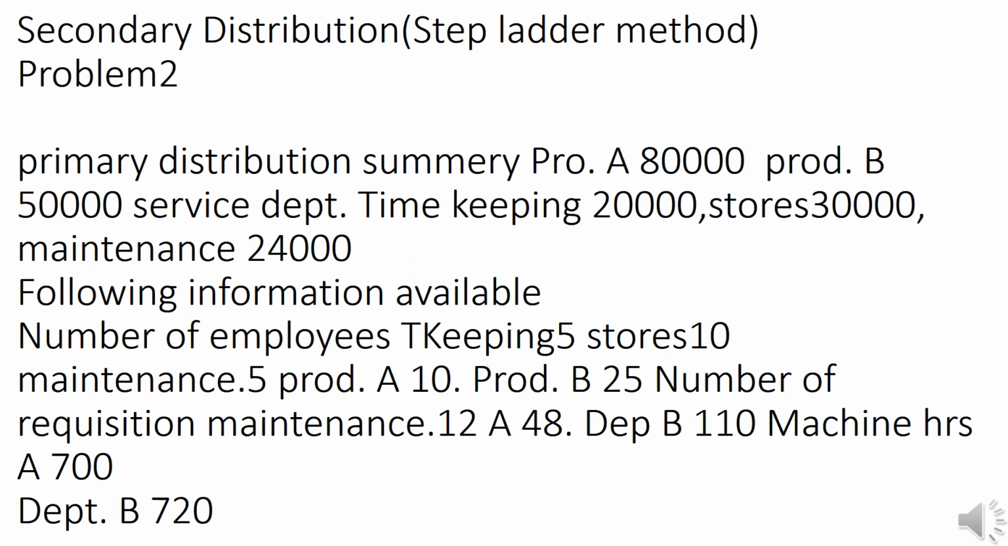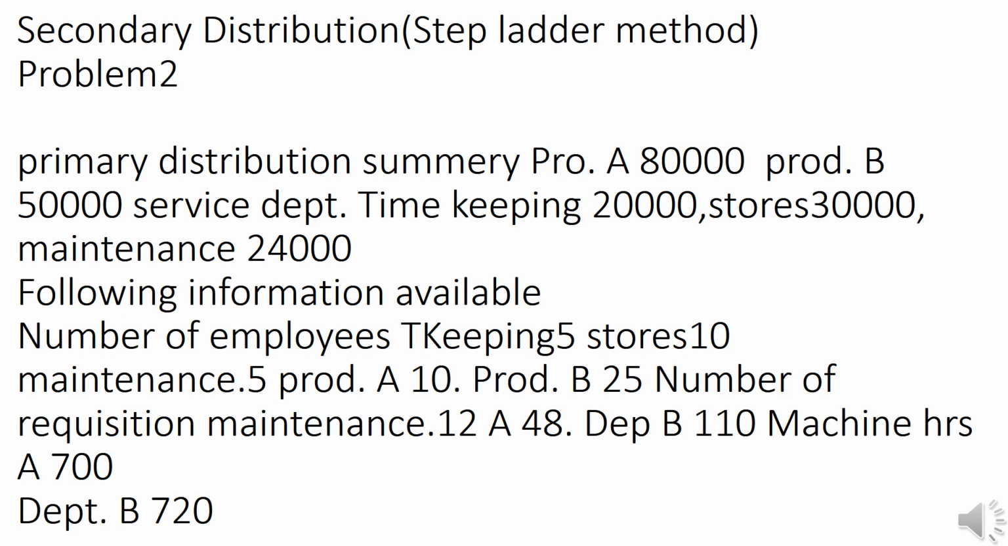Okay. Another method of redistribution, that is step ladder method. Here is a problem for you, that is an organization has 5 departments, 2 production and 3 service. In production department, that is A is equal to 80,000 and B is equal to 50,000. Service department timekeeping 20,000, stores 30,000 and maintenance 24,000.